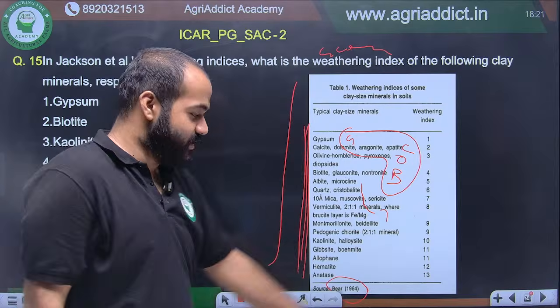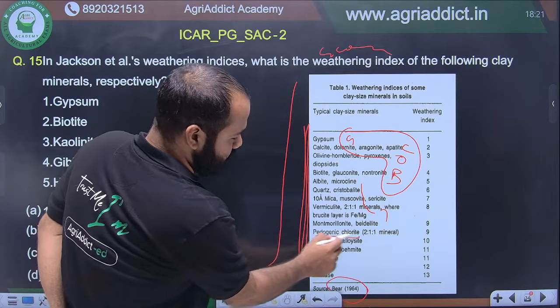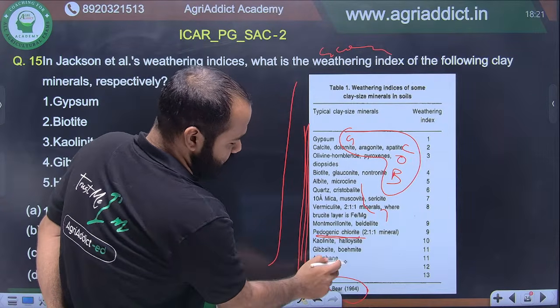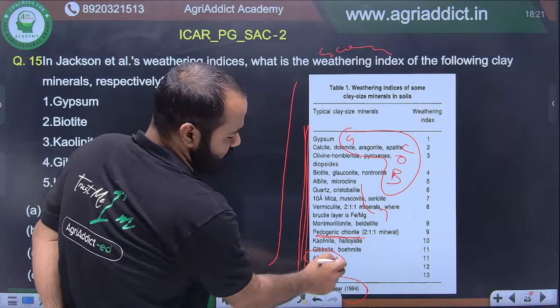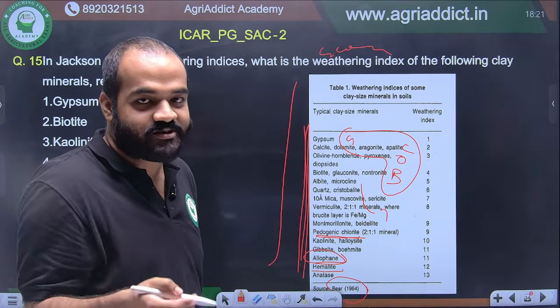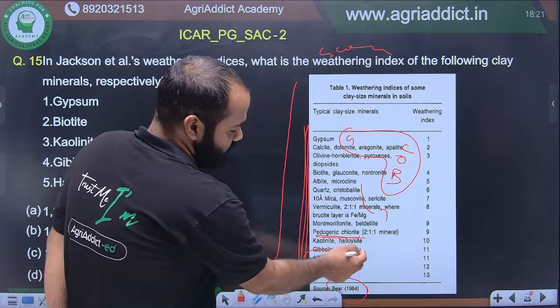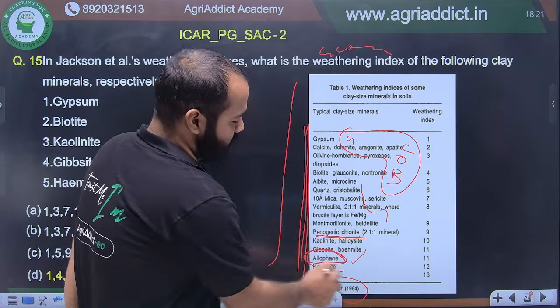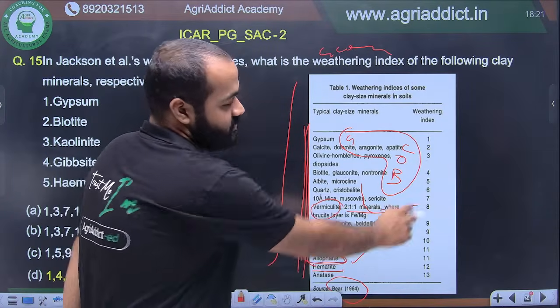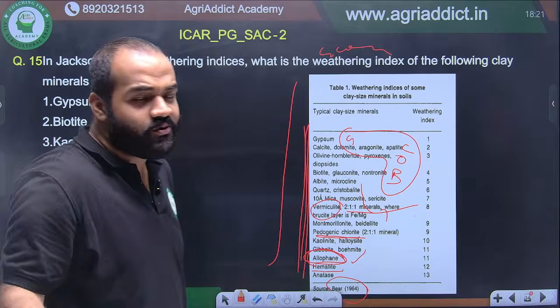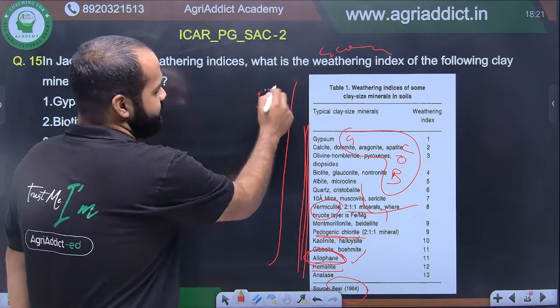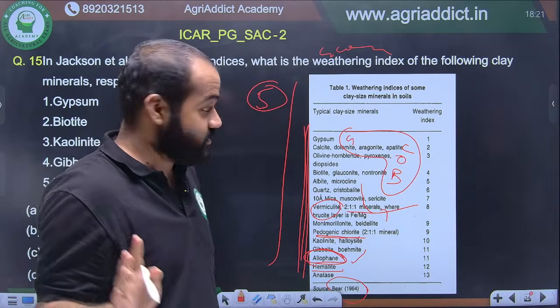So make something for this, but please remember this, a question will come from here and you have to remember the values also, like pedogenic chlorite, then allophane, then hematite. This allophane, I remember it came in my SRF in 2025, in which I got All India rank 9. They asked directly, tell allophane's and vermiculite's values. Straight question. If you know it, it will take you hardly 5 seconds and you will get 4 marks, right?